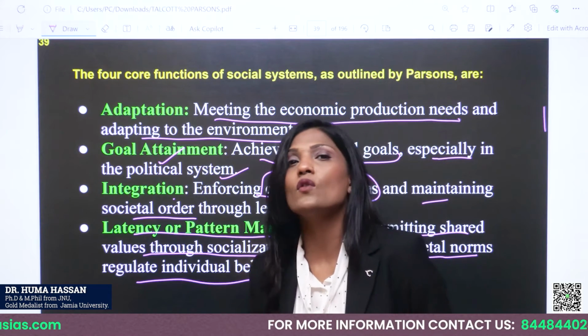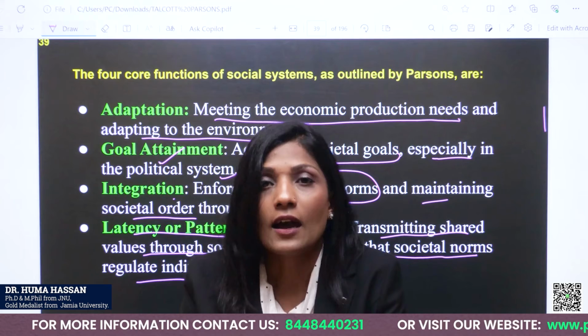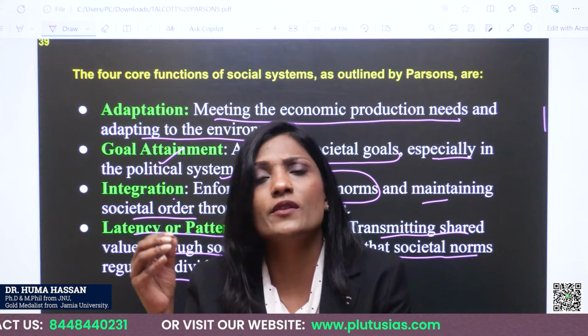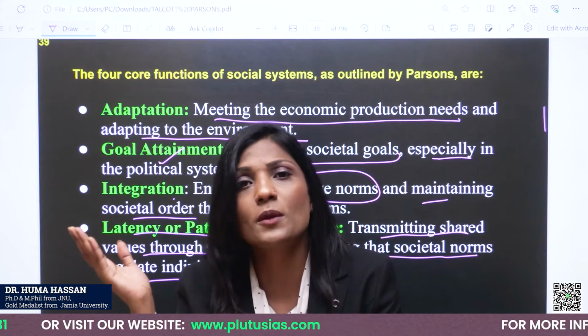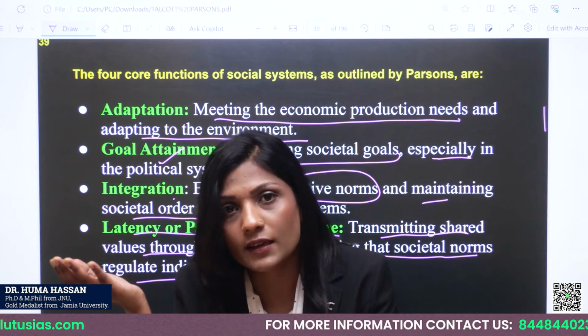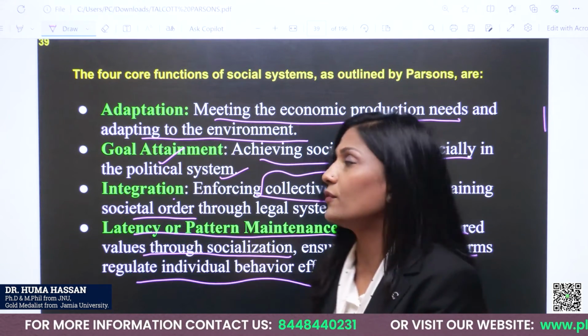From the beginning, and specifically during our socialization period, we have to maintain the rules and regulations of our society. It is instilled in our mind from the beginning. This is how the pattern maintains itself.